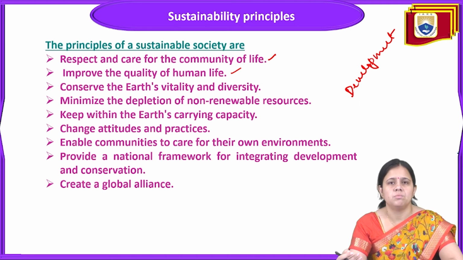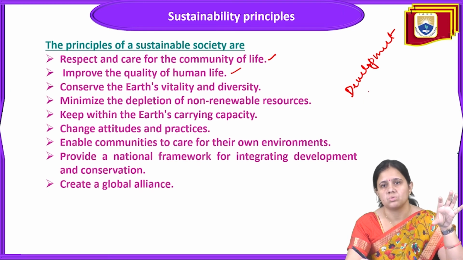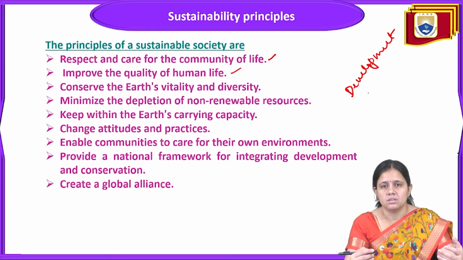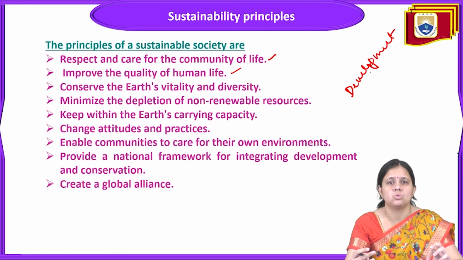The third point is to conserve the earth's vitality and diversity, and the conservation of natural resources. It means conserving whatever diversity and resources are available on the earth. Then minimize the depletion of non-renewable resources, because depletion should decrease. Depletion and over-exploitation should not be there.